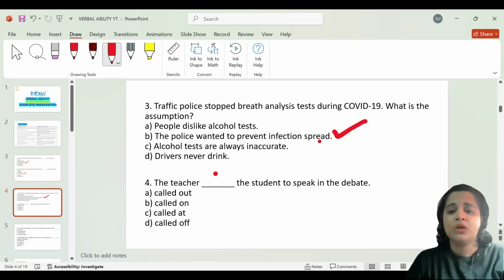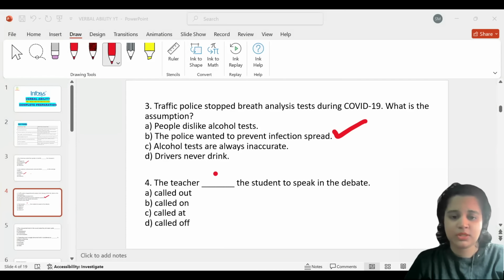Why? Because COVID-19, as we all know, spreads through air and other sources of contact. So we can conclude that they wanted to prevent the infection spread. All right, I hope that is clear, and let's go to the next question.